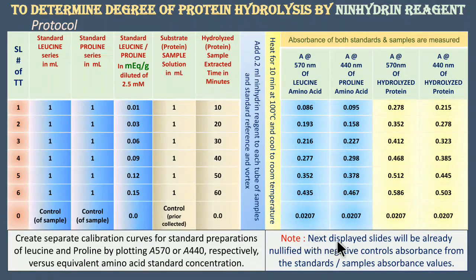Further, the forthcoming slides are the analytical slides for quantifying and calculating. The next displayed slides will already be nullified with negative control absorbance from the standard or sample absorbance values. Control absorbance values have been subtracted from these values. So the next coming slides will be of the standard preparation of leucine and proline, plotting the graph respectively versus the equivalent amino acid standard concentrations.